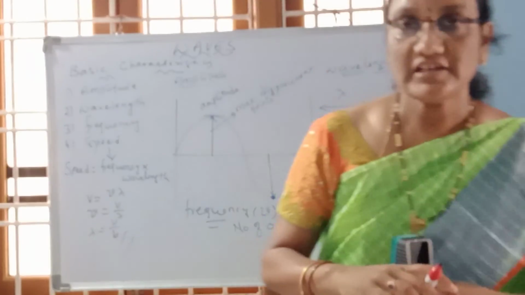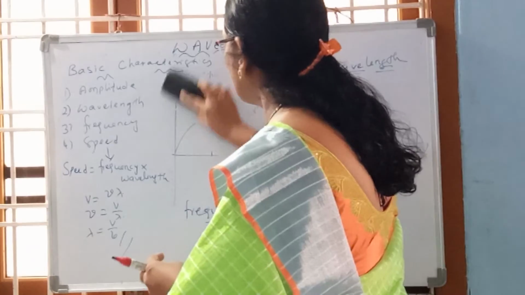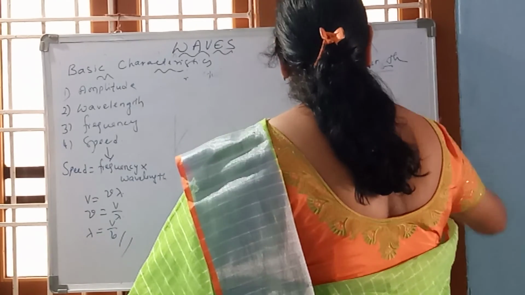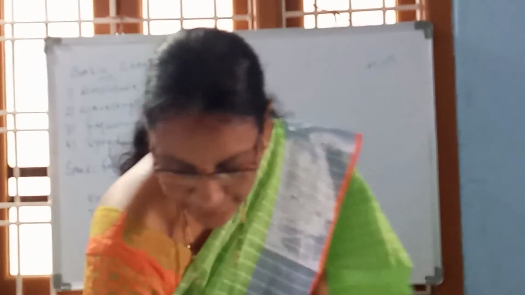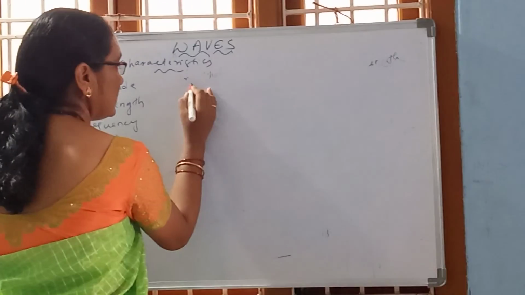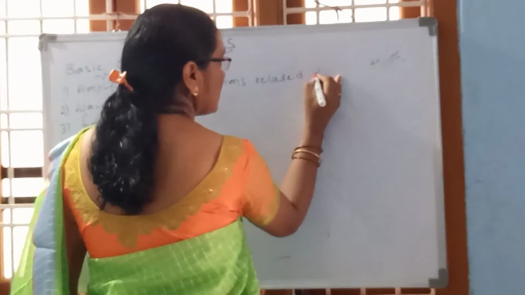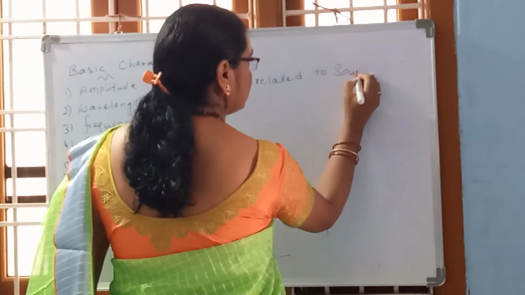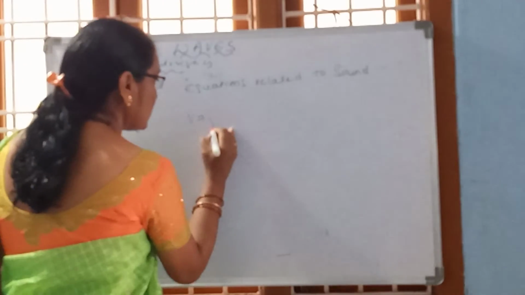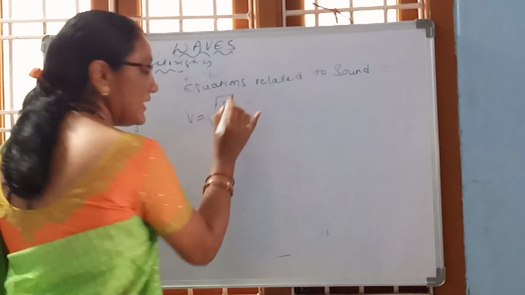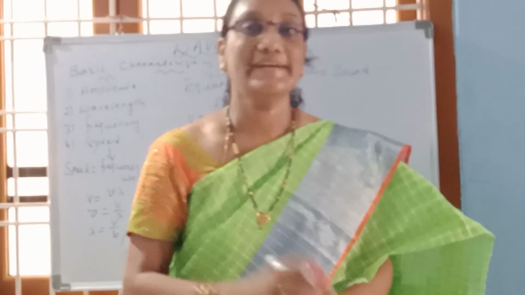Now next, let us go for some small equations related to sound waves, which will be helpful for you in your entrance exams. First, the equations related to sound. V, the velocity of sound, equals under root E by rho, where E is the bulk modulus and rho is the density.